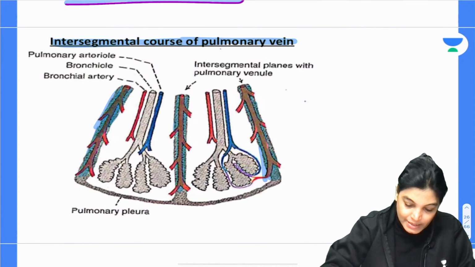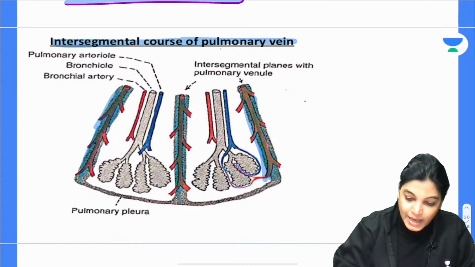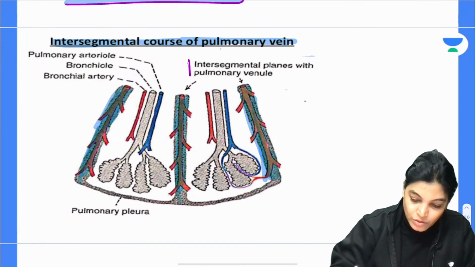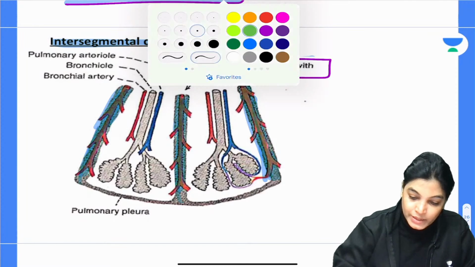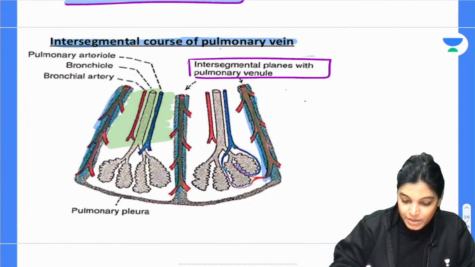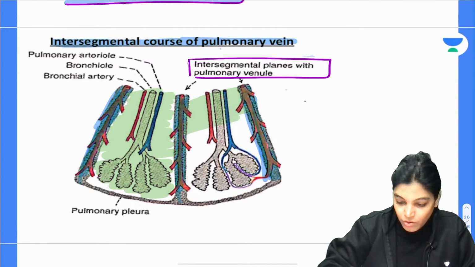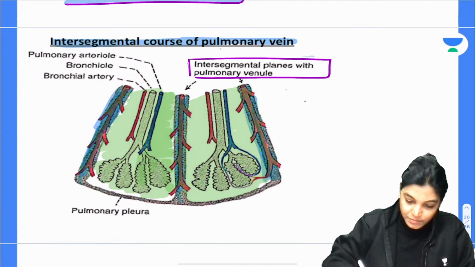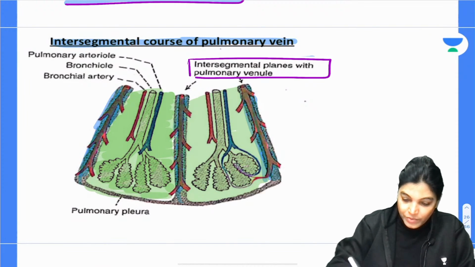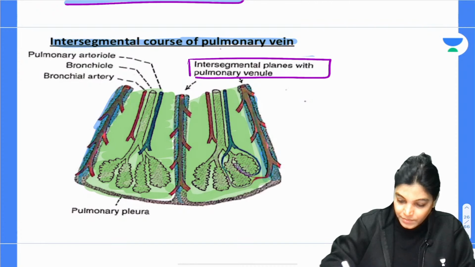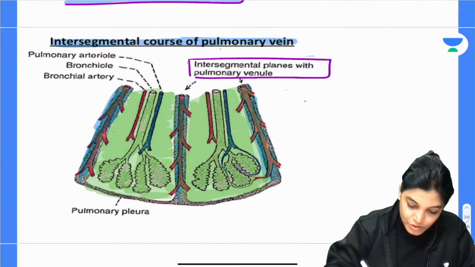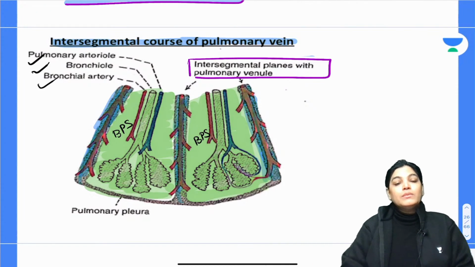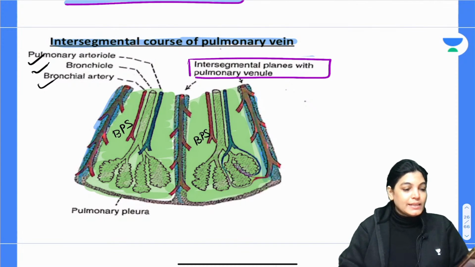The location is exactly intersegmental. This whole unit which you are seeing is one bronchopulmonary segment, and this is the other bronchopulmonary segment, having the branch from the pulmonary artery, bronchus and the bronchial artery. I think this is clear to everyone. Got it everyone? Is it clear?